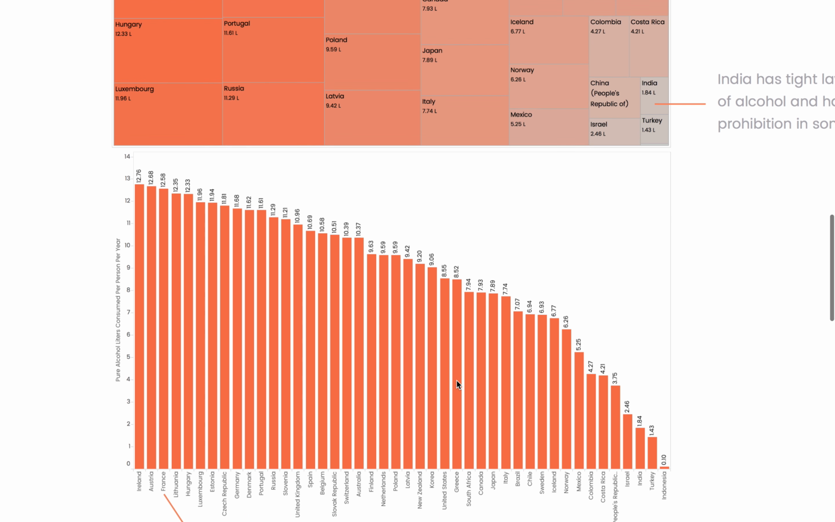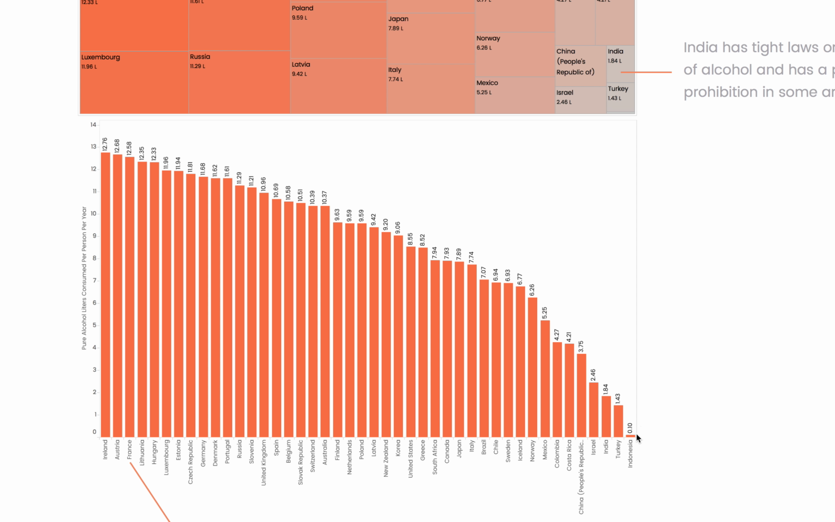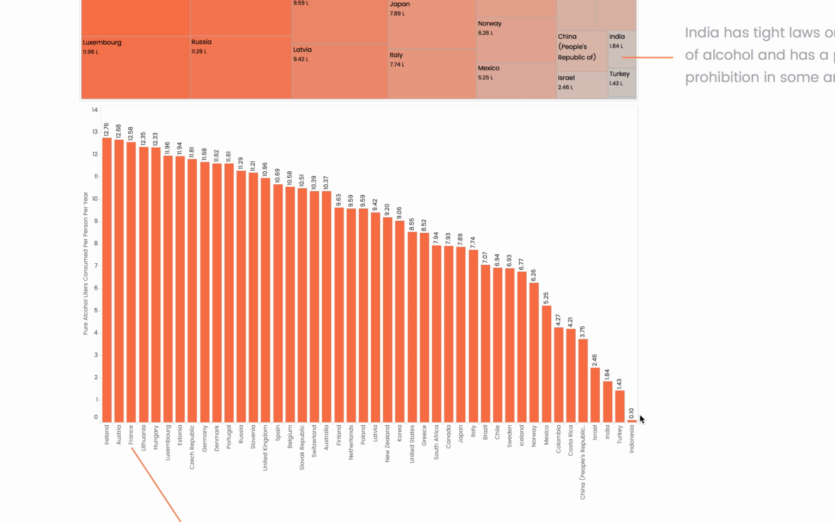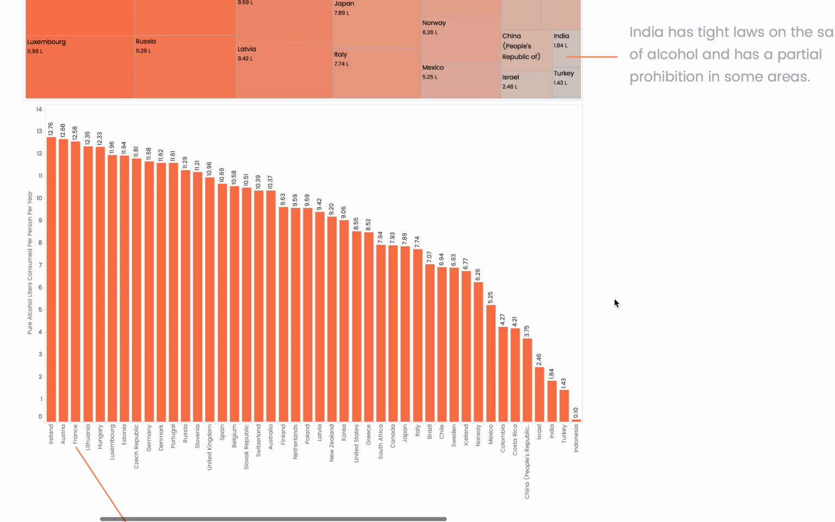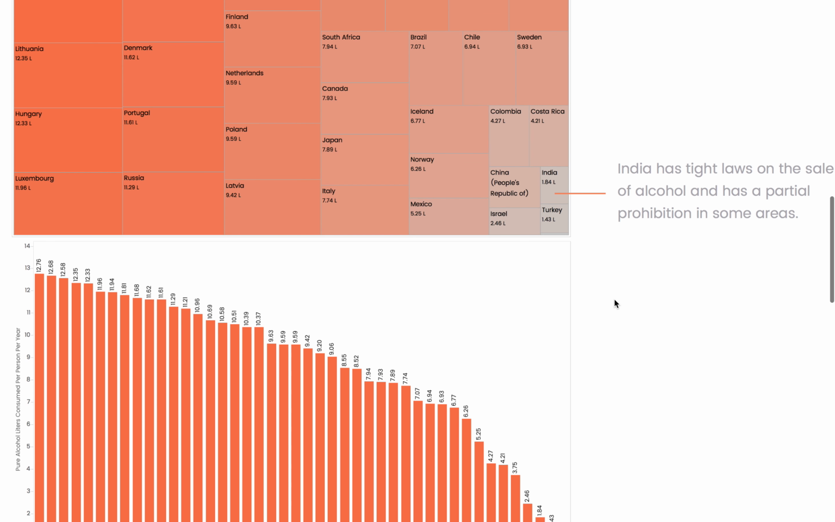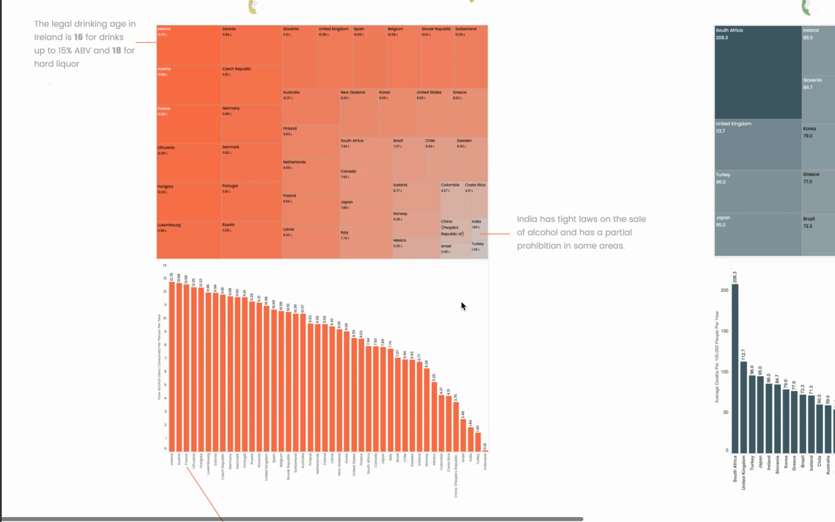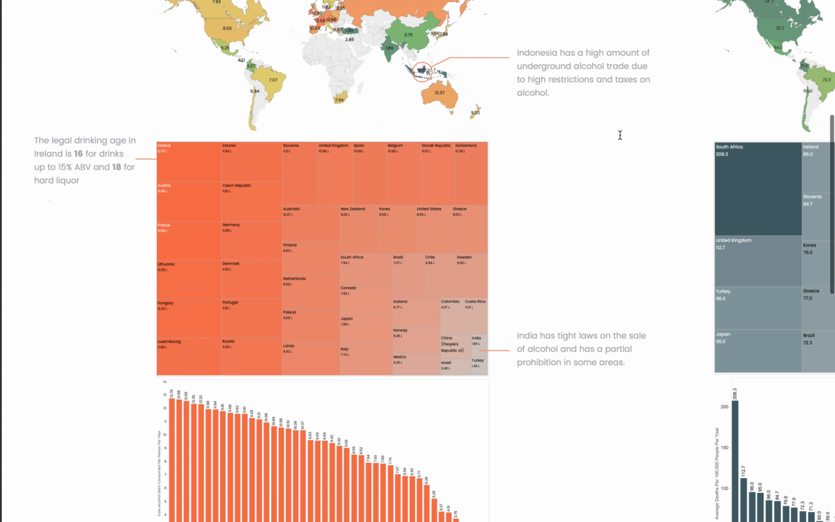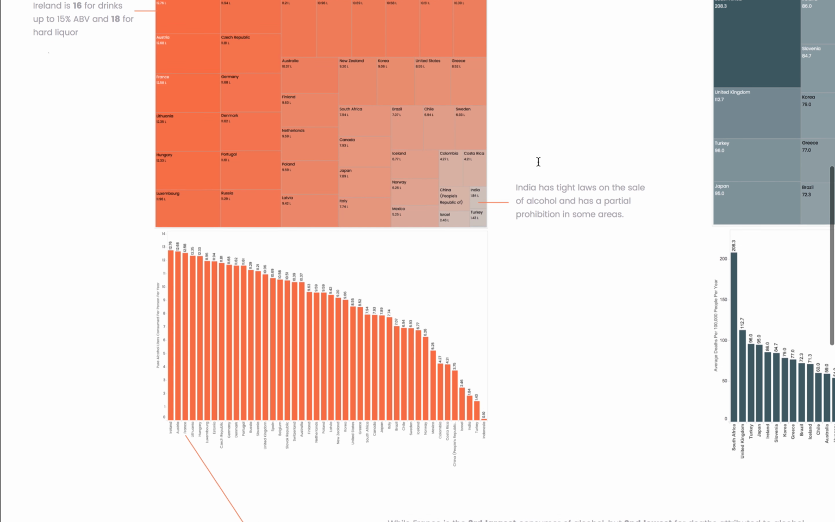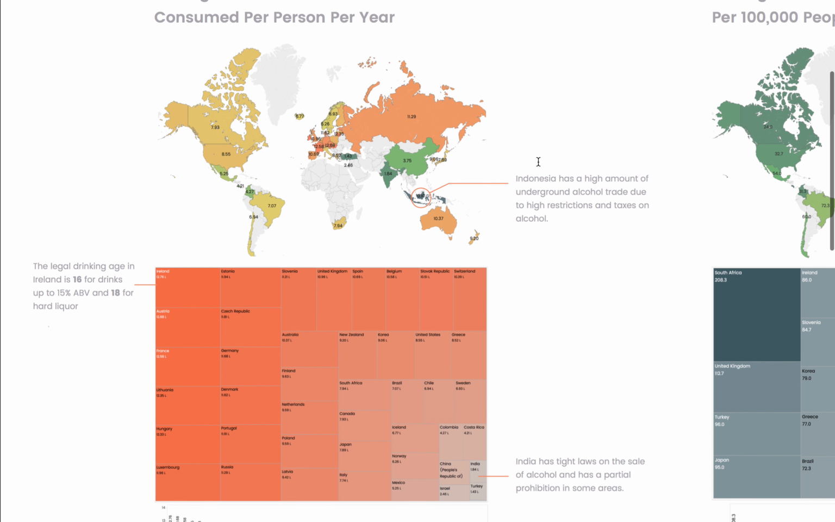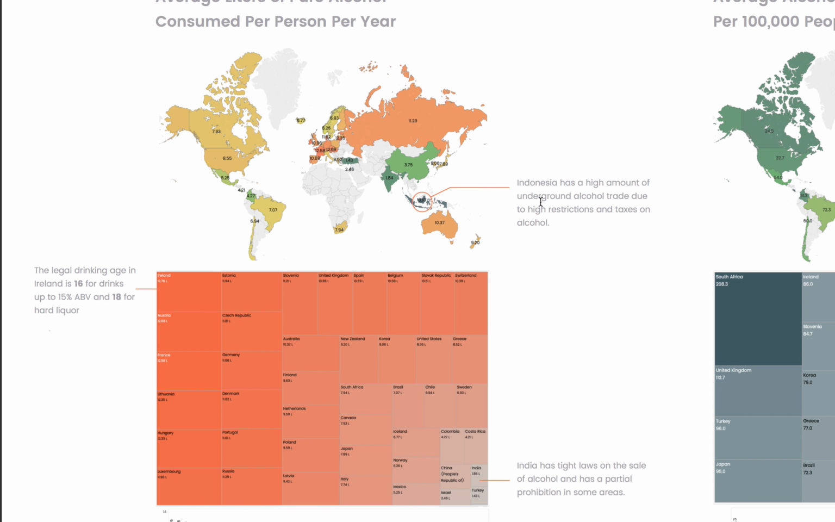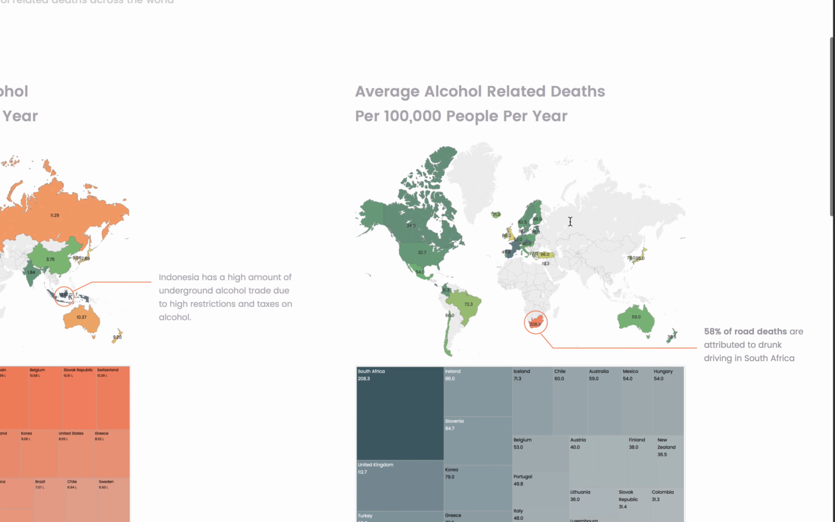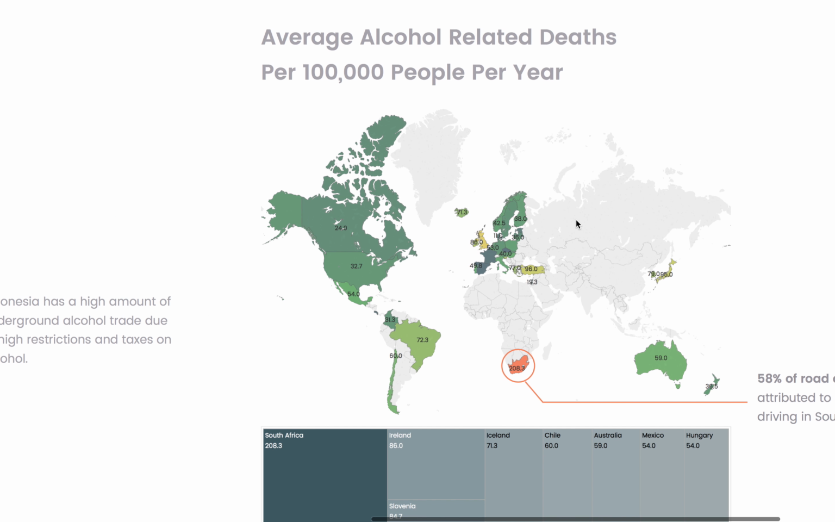So yeah, and some of the reasons why these countries are so low is that some of their alcohol is actually being consumed off the record. In India and Indonesia, they have really high restrictions on alcohol, and Indonesia actually has really high taxes, which has created sort of an underground bootlegger kind of trade for alcohol.